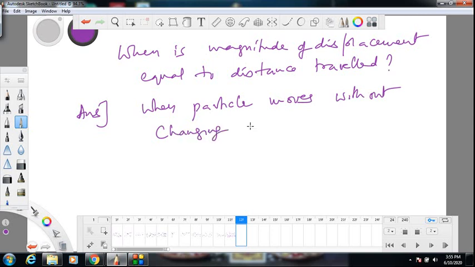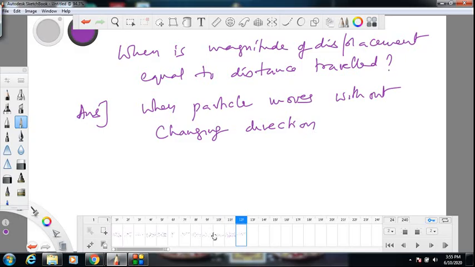Simple answer. So when particle moves without changing direction, then magnitude of displacement equals distance traveled. In all other cases where particle is changing direction, distance traveled is more than the magnitude of displacement.